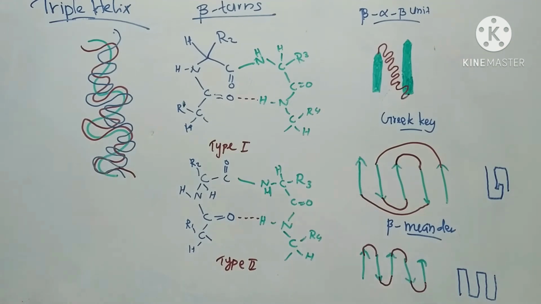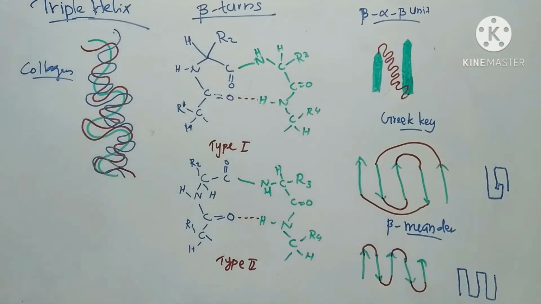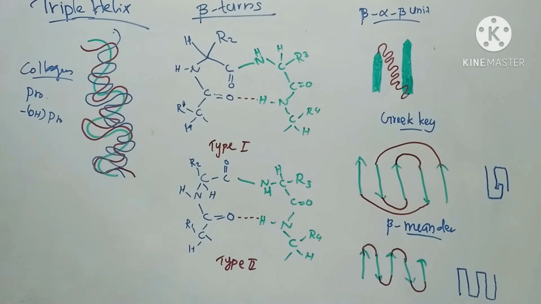For example, collagen. We will take collagen as an example. Collagen is rich in proline and hydroxyproline. And this cannot form alpha helix or beta pleated sheet. It forms a triple helix.